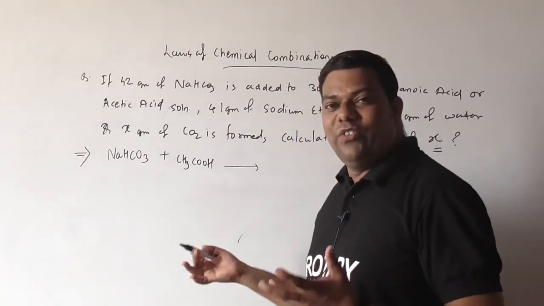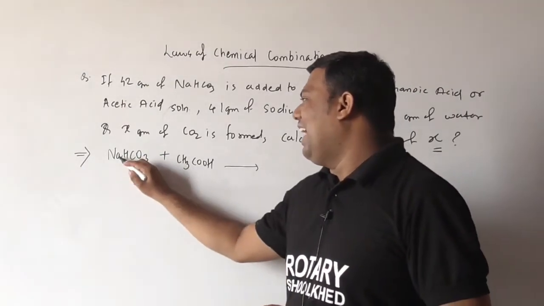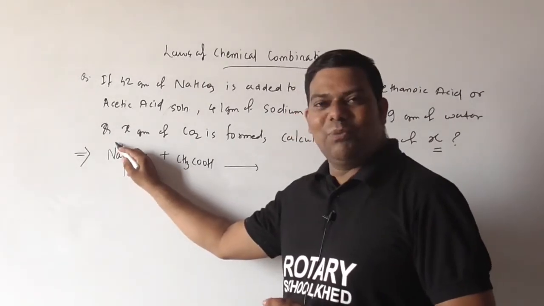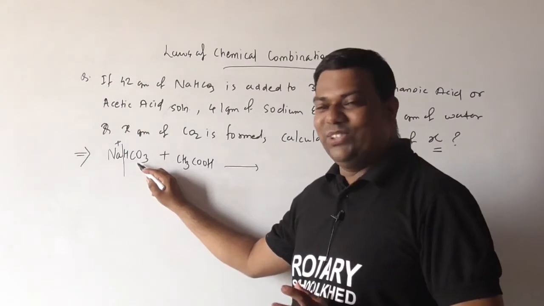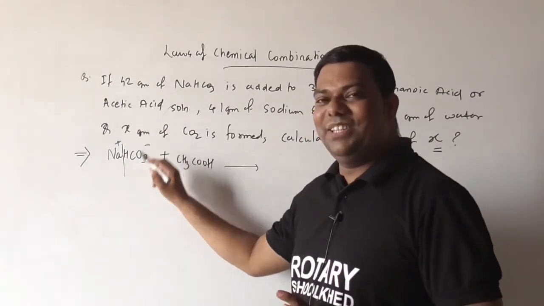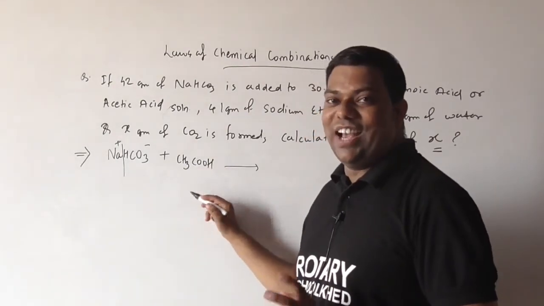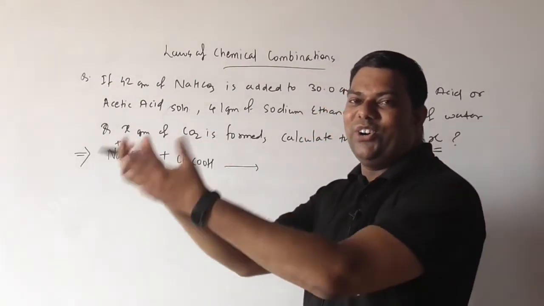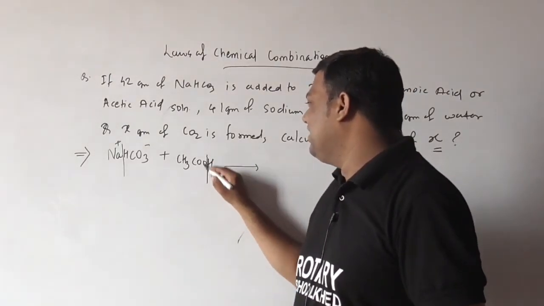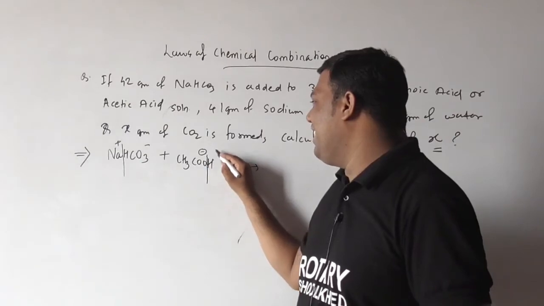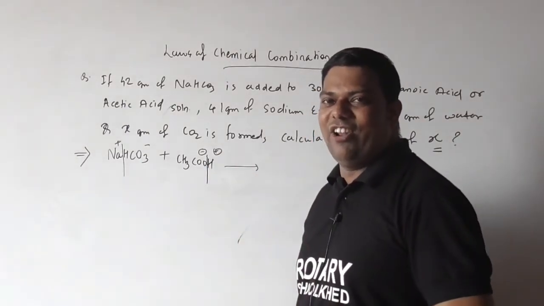Now here also we can easily break into cation and anion parts. As you know, sodium is electropositive, it is a metal, and bicarbonate is HCO3 minus, the bicarbonate ion. Acids are always proton donors, so how does it dissociate? Yes, CH3COO minus and H plus. So like that, dissociation will occur.